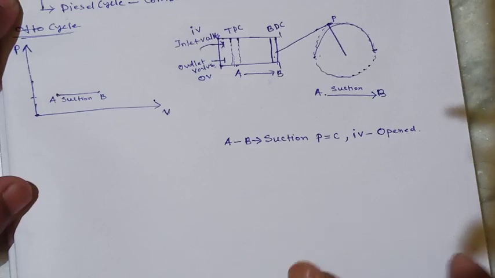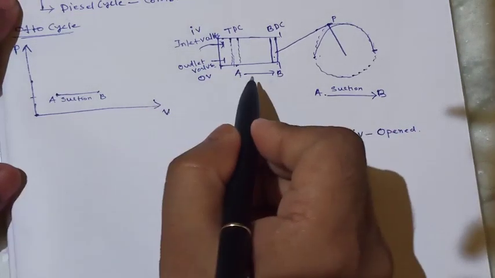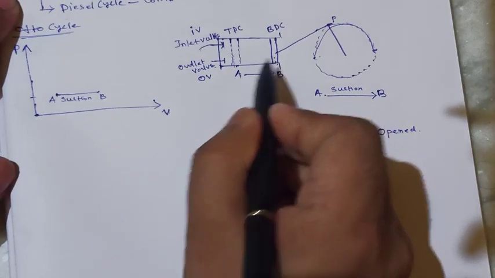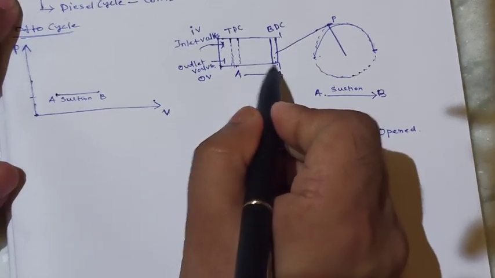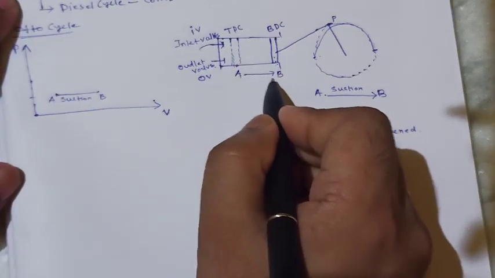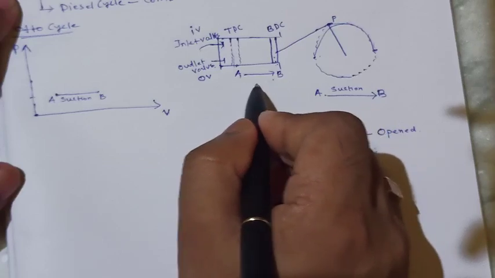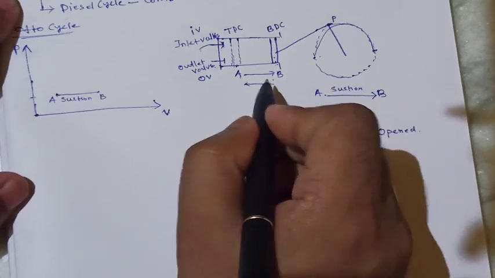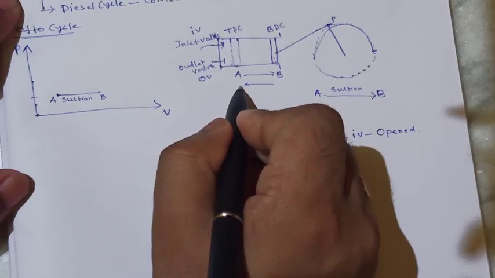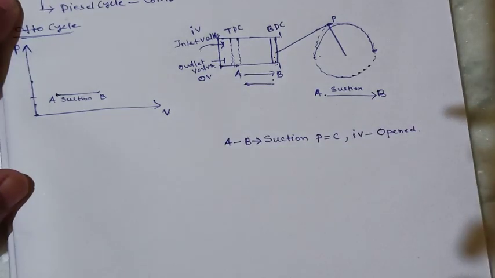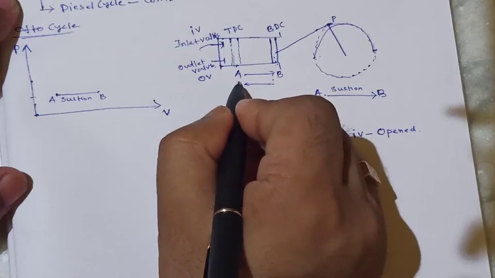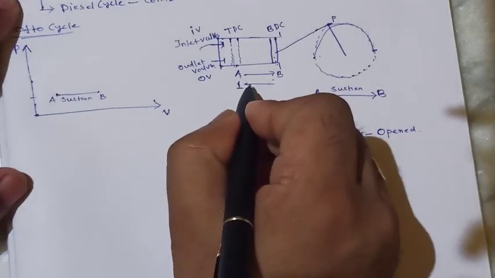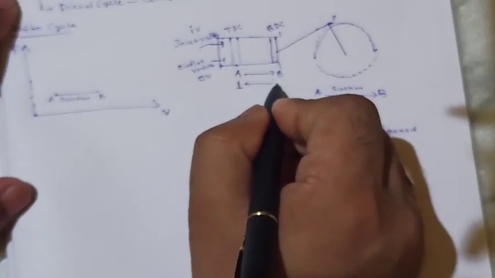Now after that, what happens? The piston will move from BDC to TDC. This is point B, and this point I am writing as 1. Now this process is from B to 1.